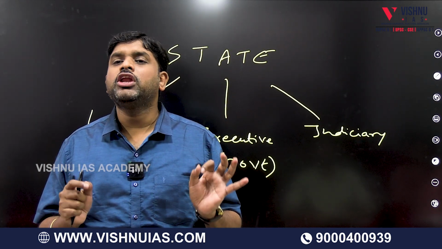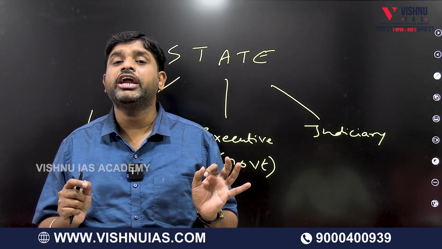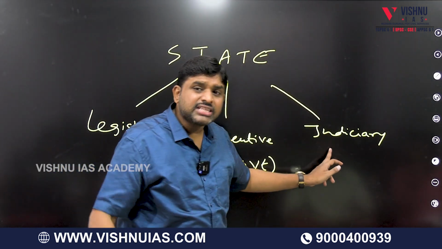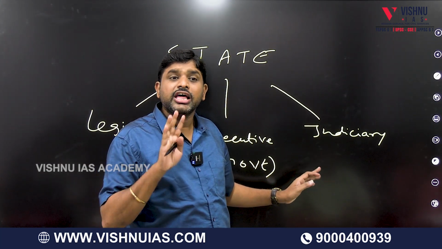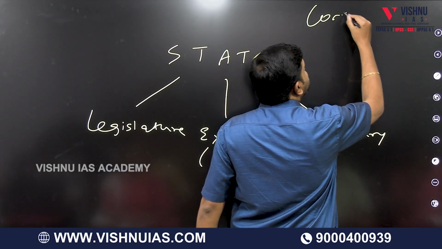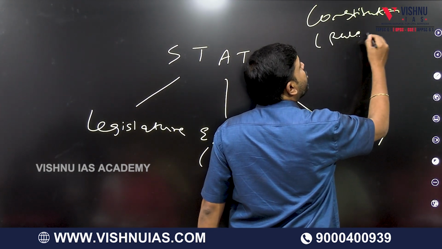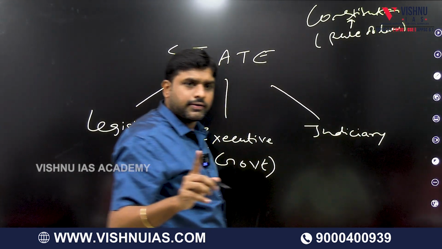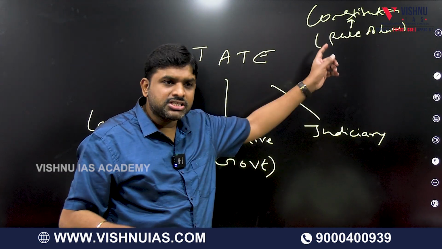Judiciary's role is to look into whether the administration of the country is happening according to the provisions of the constitution. Apart from civil and criminal cases, the main function of the judiciary is to see whether administration is happening according to the rule of law, according to the constitution. Rule of law is a concept, not a book. An example of this concept is the constitution.